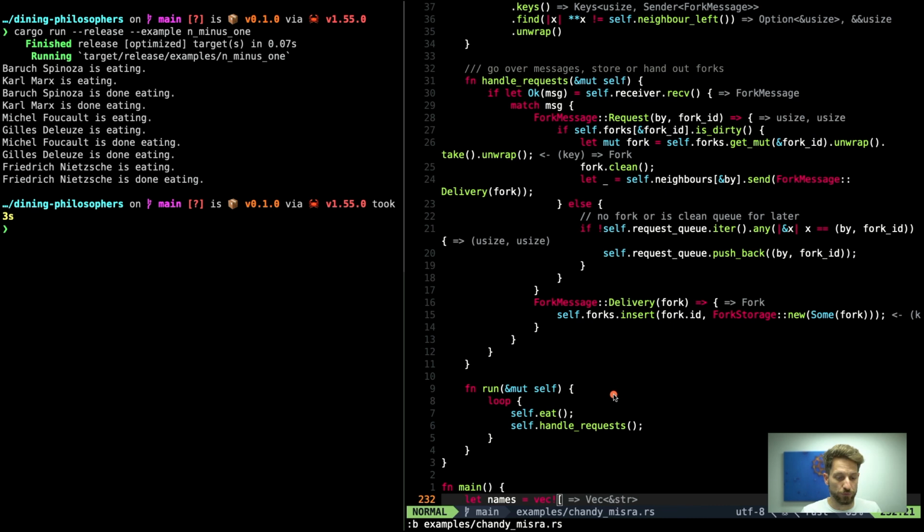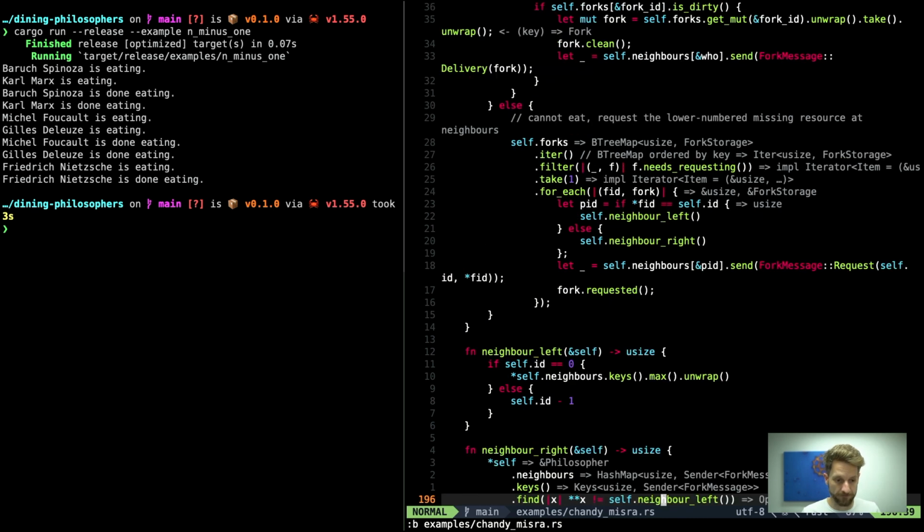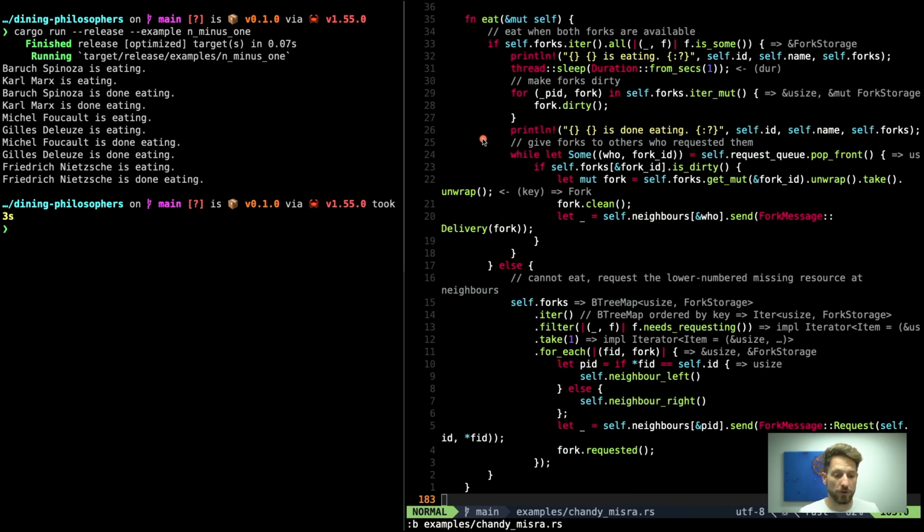Let's jump up to the eat method. Luckily, eat fits on the screen. So basically, we can eat when we have both forks available. So all we have to do is ask the iterator if all forks are available. And if they are, we can start eating, because we don't care about in which state those forks are. They can be dirty or clean.